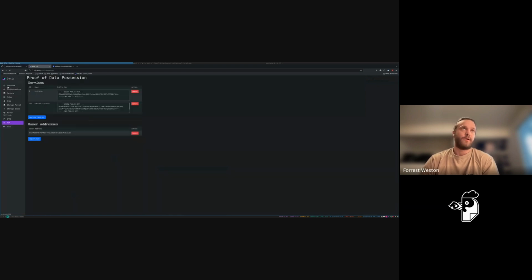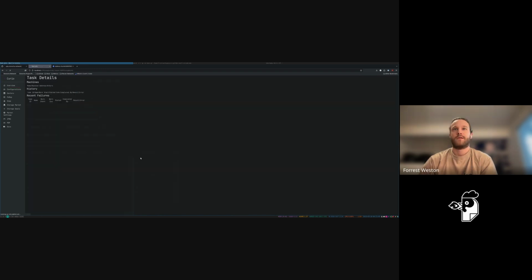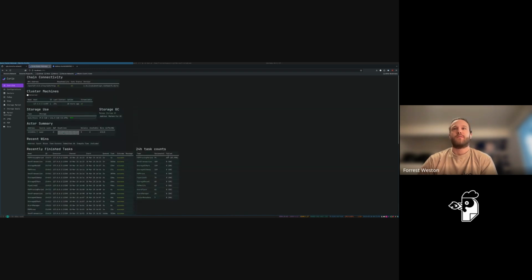I've port forwarded Curio's configuration to my local machine, and this is what a Curio node looks like. There's a lot of information here. The interesting bit is that we have been doing PDP proving tasks, and we've failed quite a bit, and that's because our wallet ran out of money. But that won't be an issue when you have a well-funded wallet.